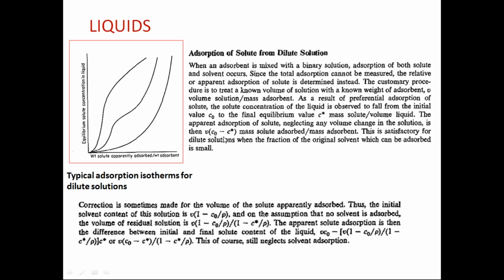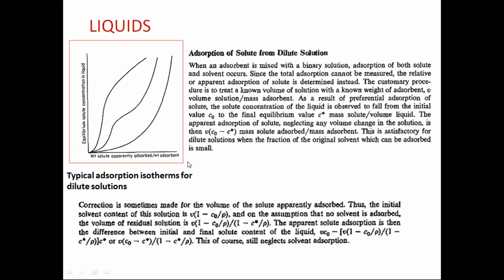Multiplied by the volume, you get the mass of solute adsorbed per mass of adsorbent. This is called the apparent adsorbent. So this apparent adsorbent will be taken here, and the liquid concentration can be measured, but in the solid you cannot measure this.